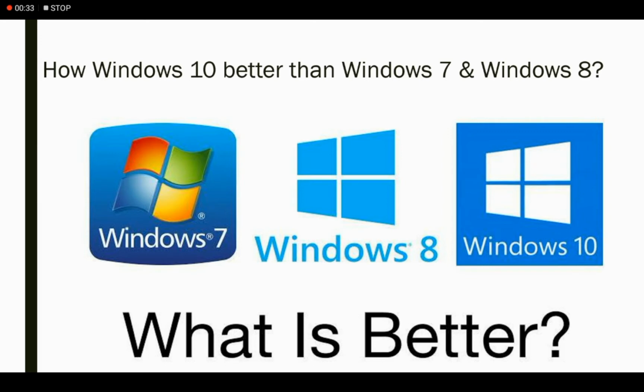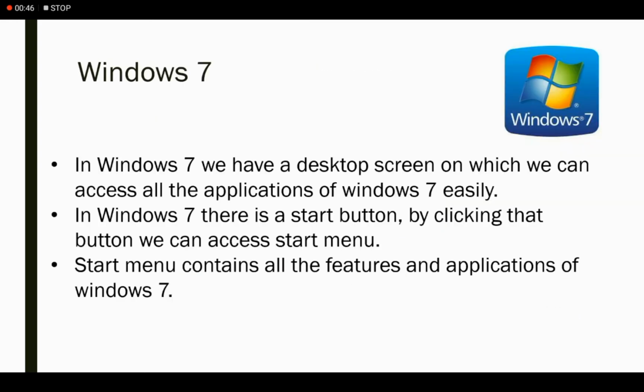As you can see the icons of all three Windows, this is of Windows 7, this is of Windows 8 and this is of Windows 10. So what is better? We have our desktop screen on which we can access all the applications of Windows 7 easily. In Windows 7 there is a start button.